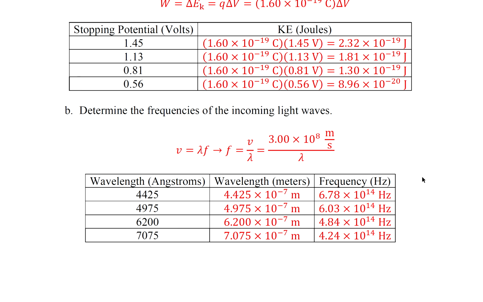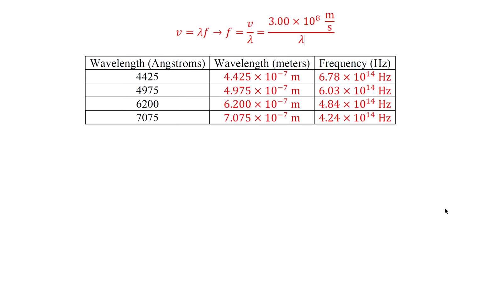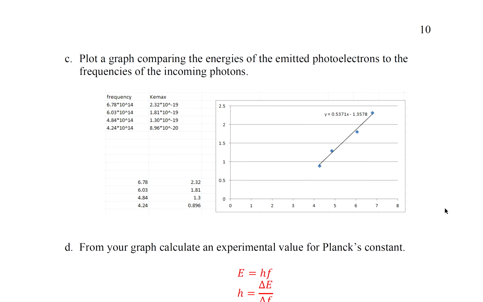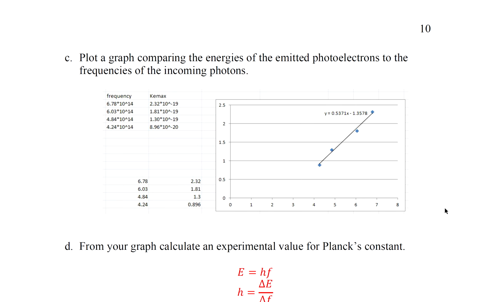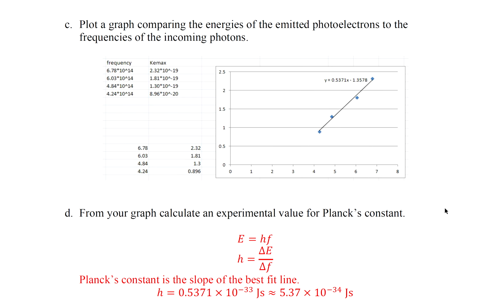Part B, determine the frequencies of the incoming light waves. V equals lambda F. F equals V over lambda. So we could use this equation here. So we could find the wavelength and the frequency of the incoming light waves. Part C, plot a graph comparing the energies of the emitted photoelectrons to the frequency of the incoming photons. So I use Microsoft Excel for this.